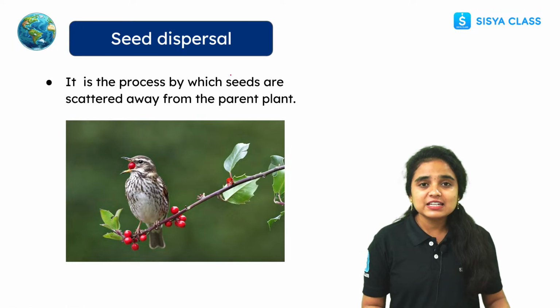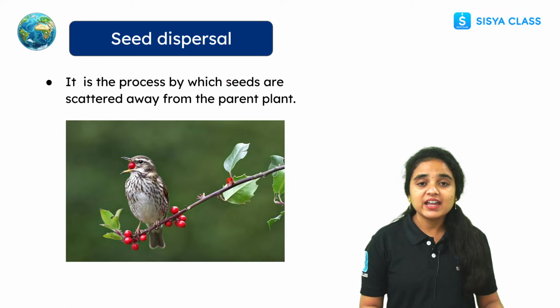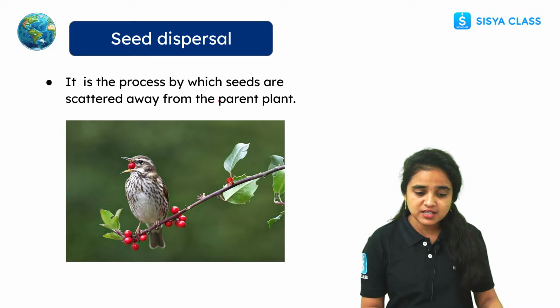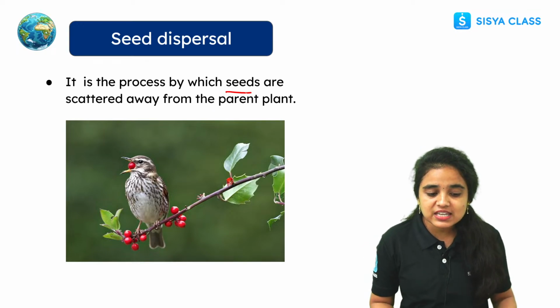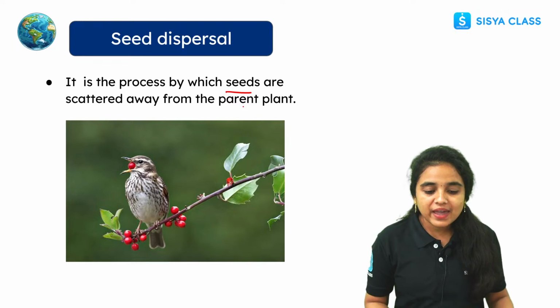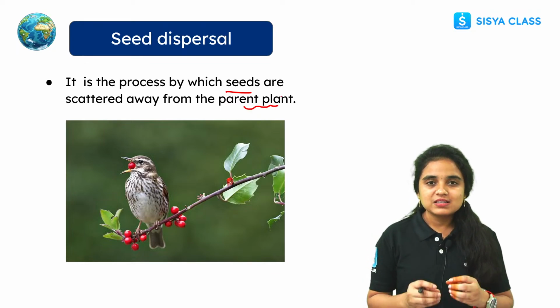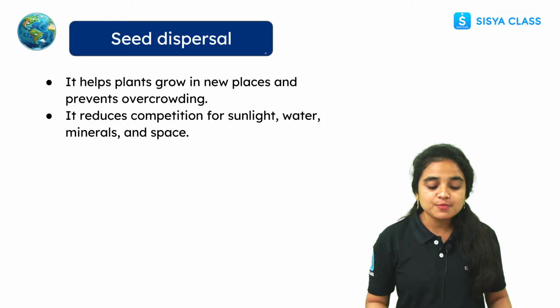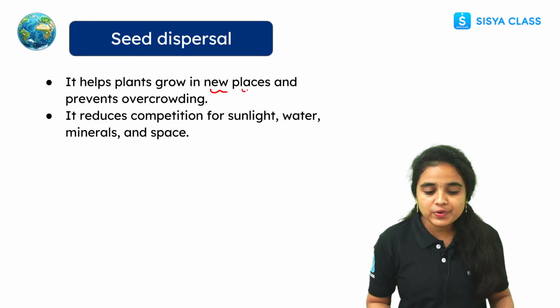Why is seed dispersal important, students? It is a process by which seeds are scattered away from the parent plant, and this helps them grow in new places.